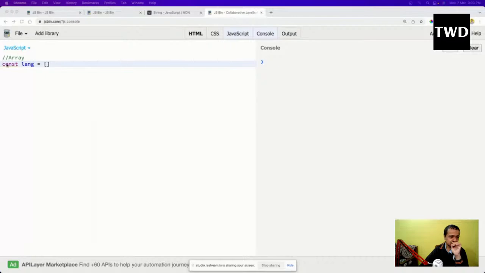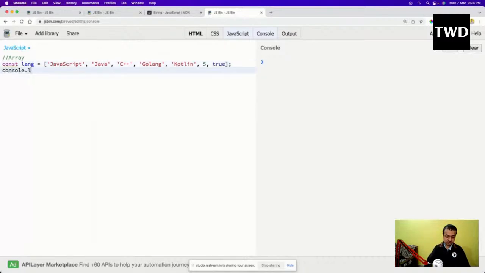So what is the difference in JavaScript? I'll show the difference. JavaScript, comma Java, comma C++, comma Golang, Kotlin, comma 5, comma 2, 10.